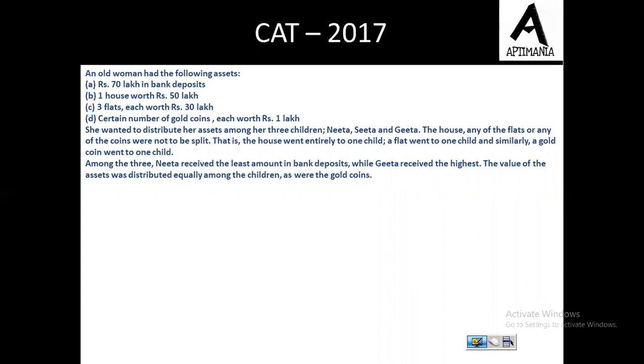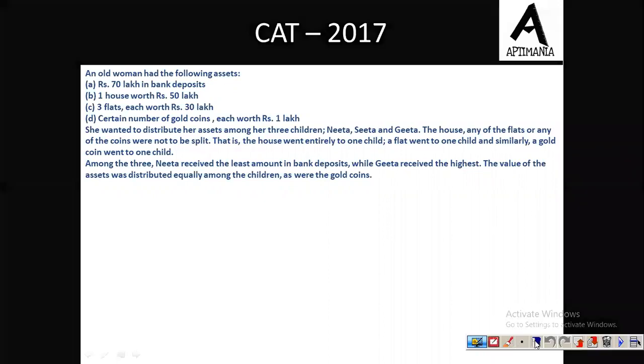a gold coin went to one child. Among the three, Neeta received the least amount in the form of bank deposit, while Geeta received the highest. The value of assets was distributed equally among the children. Now see, the value of assets was distributed equally among the children. This is very important information. So from here we can say that the total assets must be of 3x rupees. It must be a multiple of 3.